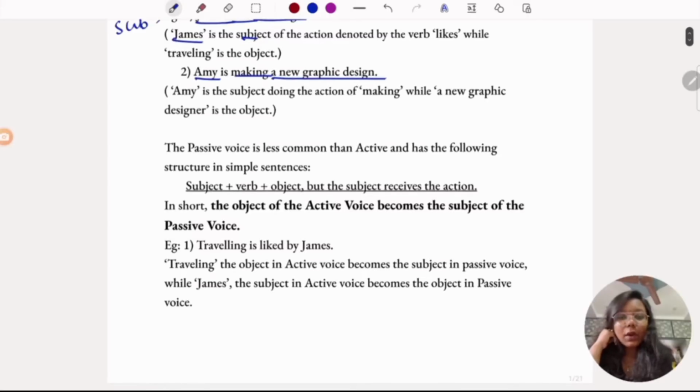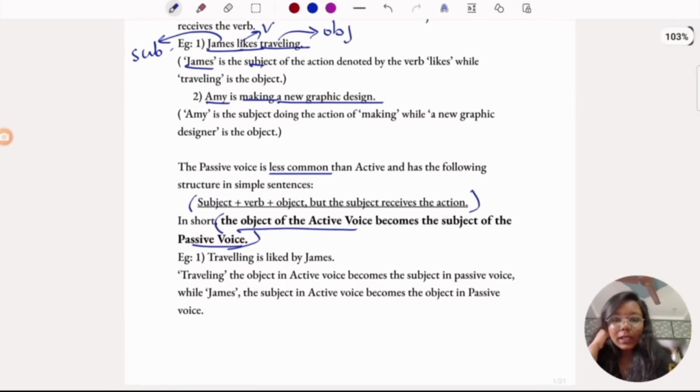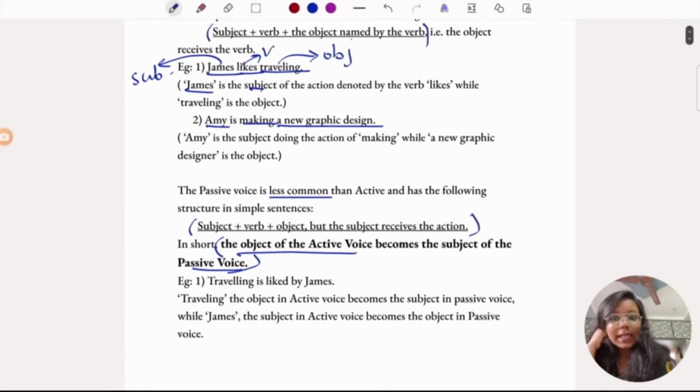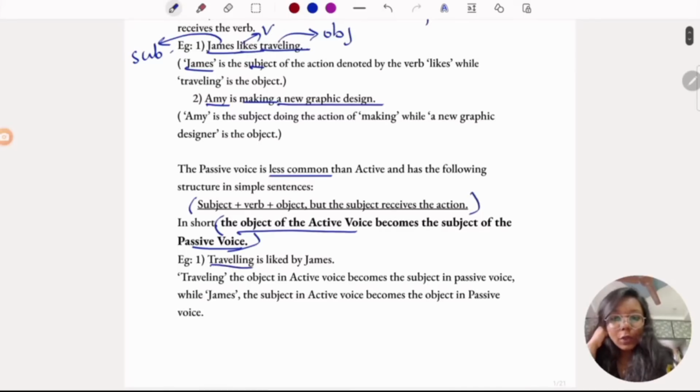And coming to passive voice, it is less common than active. And the structure of it is this. In short, the object of active voice becomes the subject of passive voice. It's very easy. Remember this sentence. It would be helpful for you. So if you see the example here, James liked traveling. It's an active voice and the object in the active voice is traveling. If you convert that to passive voice, the object here, which is traveling, becomes the subject here.